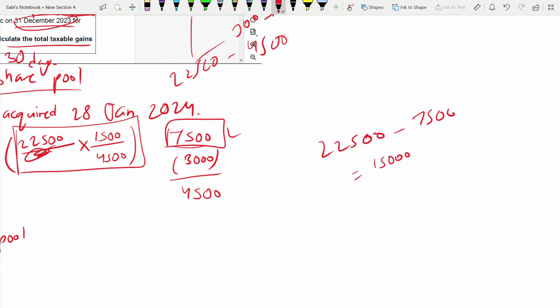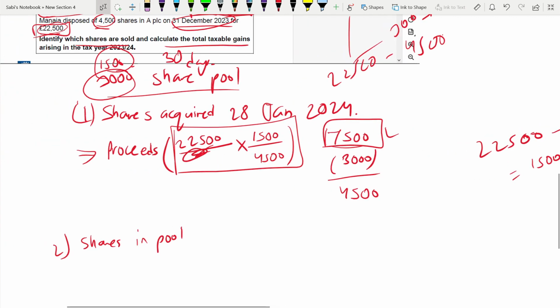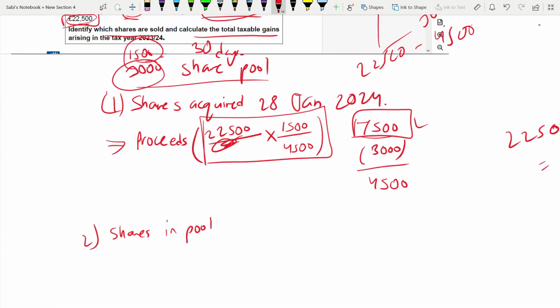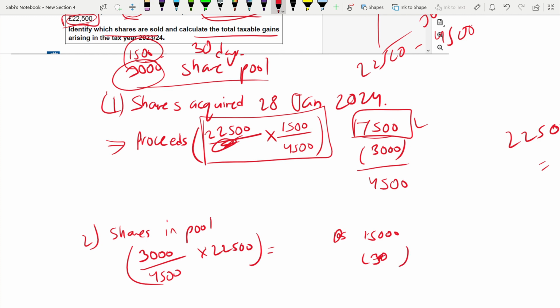The other way you could do is like this. Both methods you will get 15,000 only. What is it? Now you are using 3,000 from the share pool for 4,500 into what is the sale proceeds? 22,500. So the sale proceeds is 15,000. What is the amount? 3,000. No, you can't get the cost now. Why? You need the share pool. Now you need the share pool.